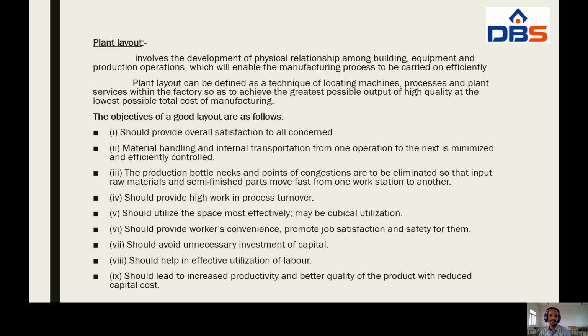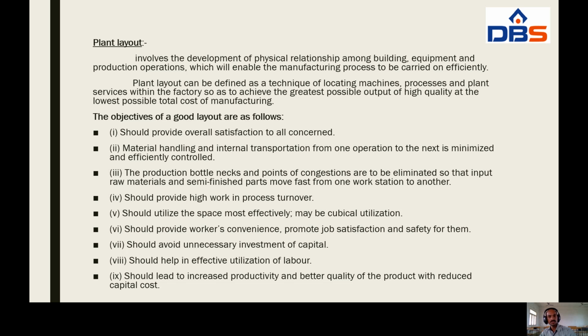Plant layout can be defined as a technique of locating machines, processes, and plant services within the factory so as to achieve the greatest possible output of high quality at the lowest possible total cost of manufacturing. Plant layout, the main purpose is to reduce the production cost. Finally, here, reduce the product manufacturing cost.